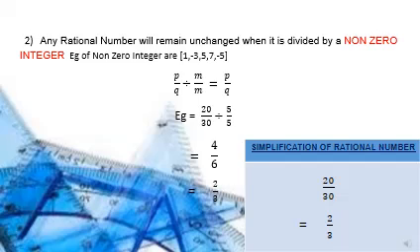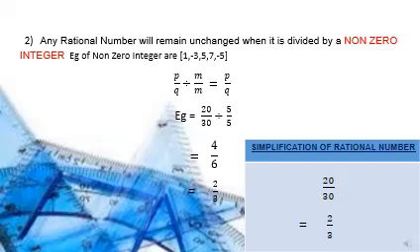Now we will take one example to prove this statement. We will take 20 upon 30 as our rational number and 5 as our non-zero integer. We will divide 20 upon 30 by 5. If we divide 20 by 5, we will get 4 because 5 4s are 20. And if we divide 30 by 5, we will get 6 because 5 6s are 30. So our answer will be 4 by 6.